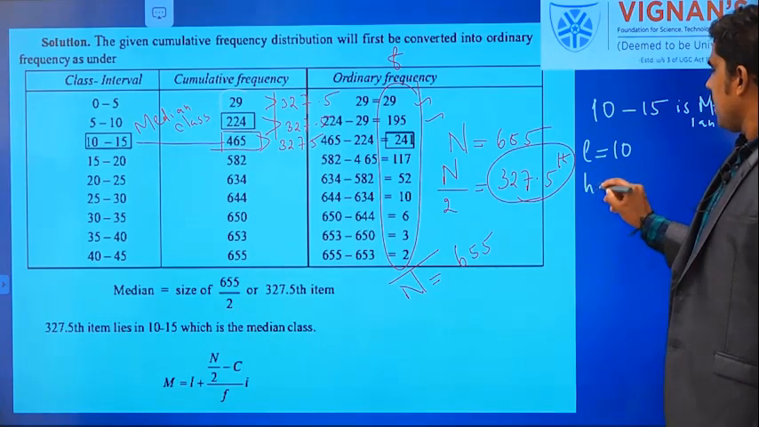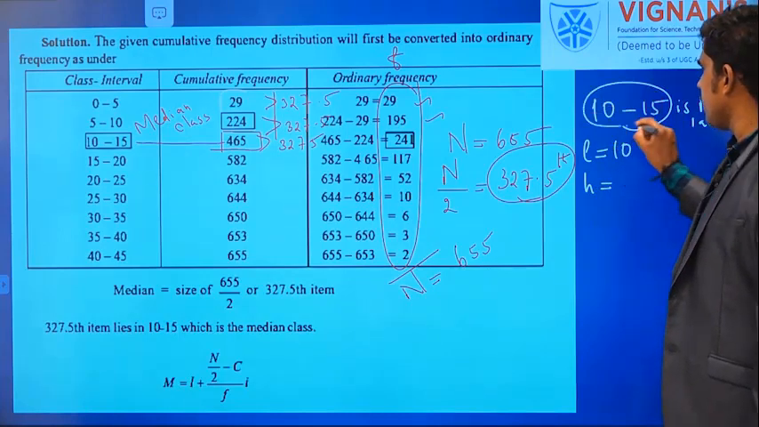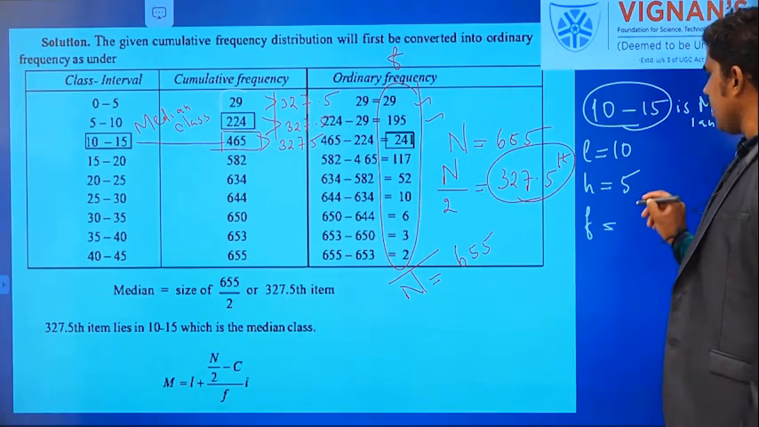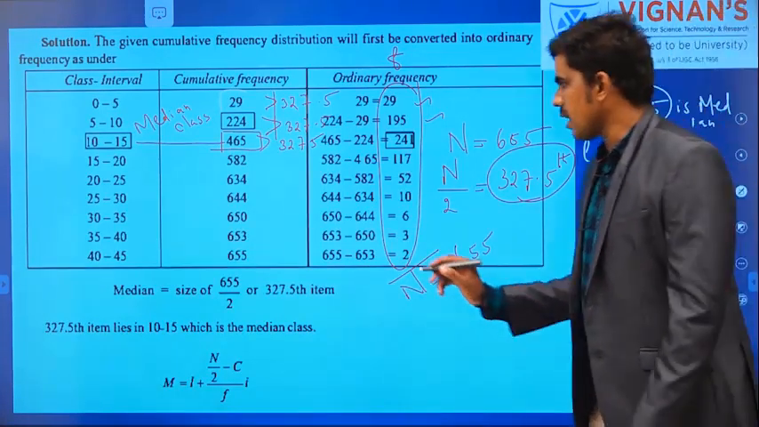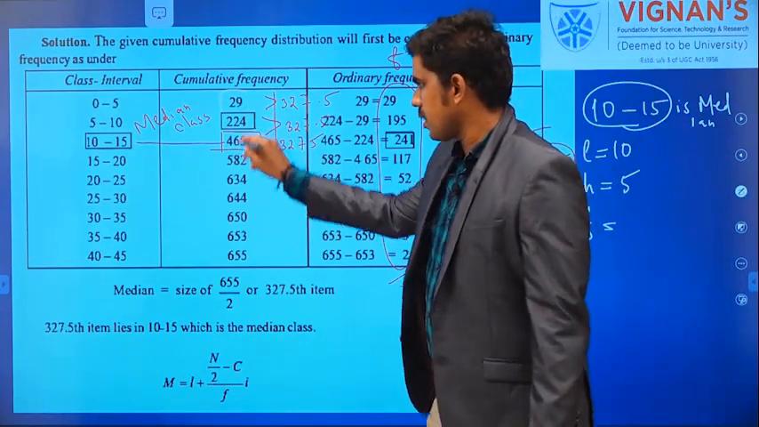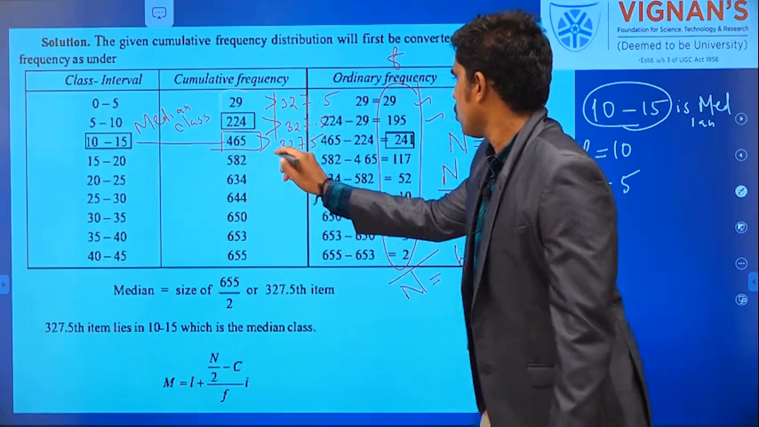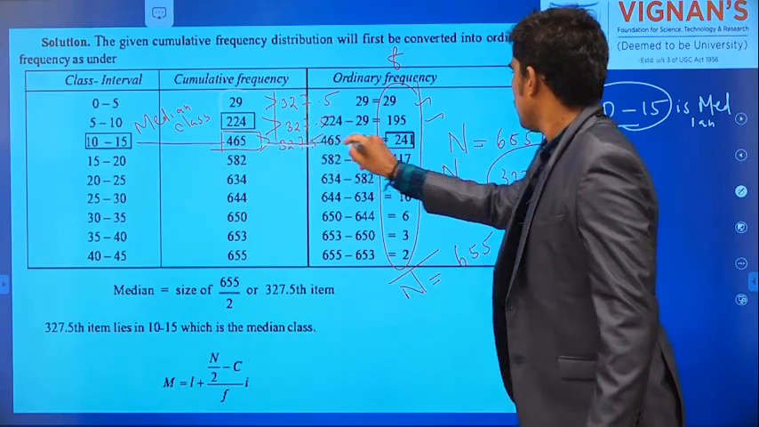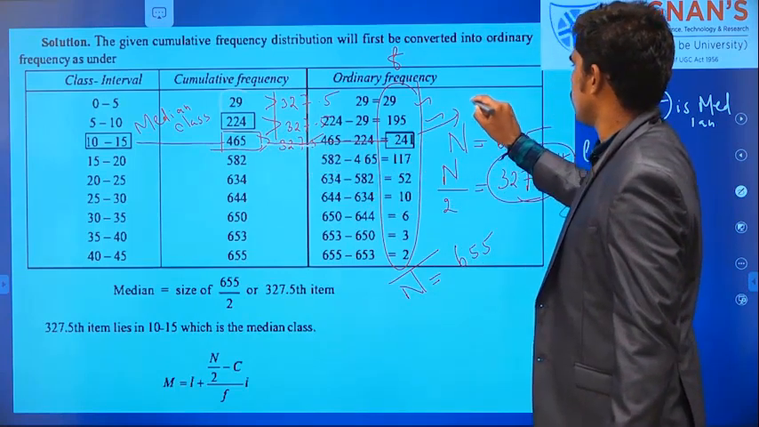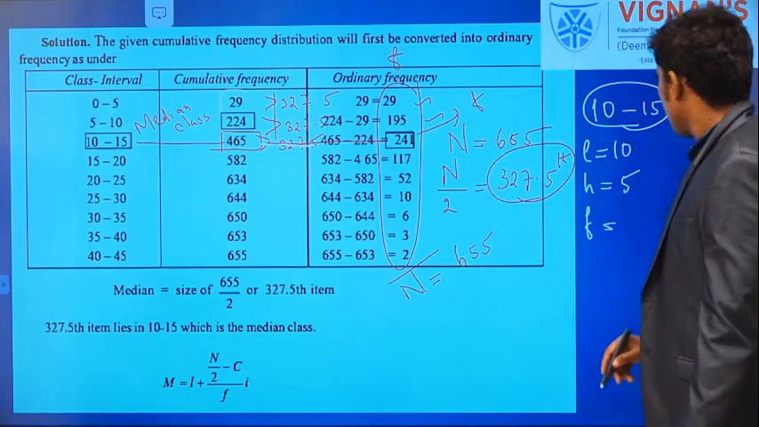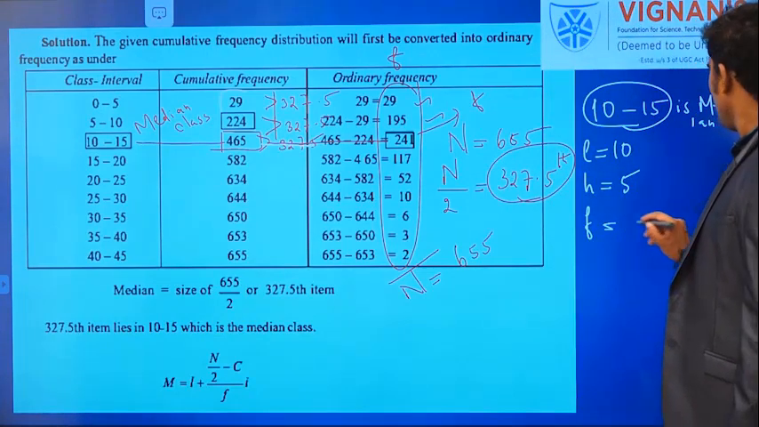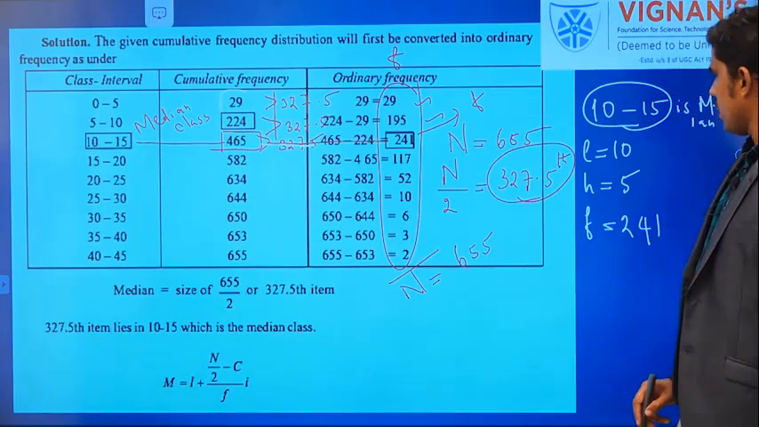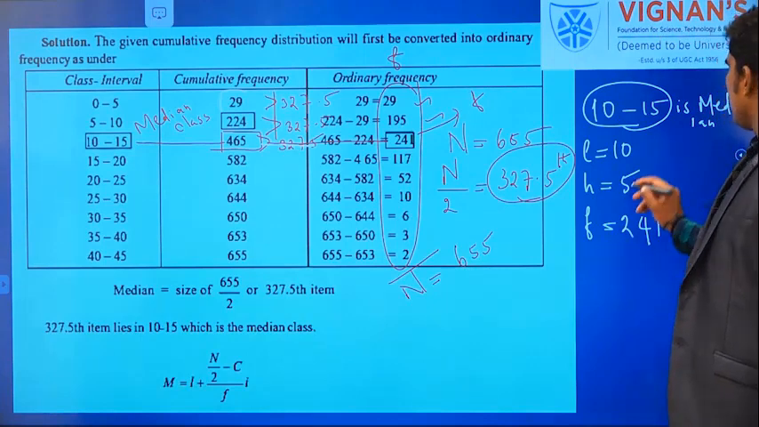What is H? The length of the interval of this median class. What is the length of the interval? 5. Then F is the corresponding frequency of that median class. This is not the corresponding frequency; this is the cumulative frequency. So what is the corresponding frequency? You see, this 241 is the corresponding frequency for that median class. So F is 241.